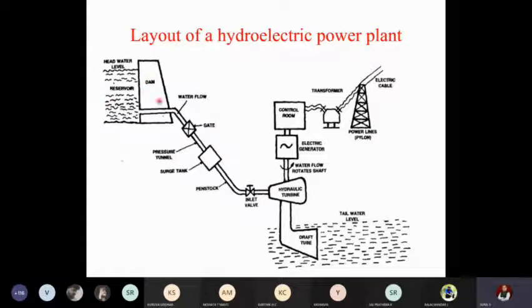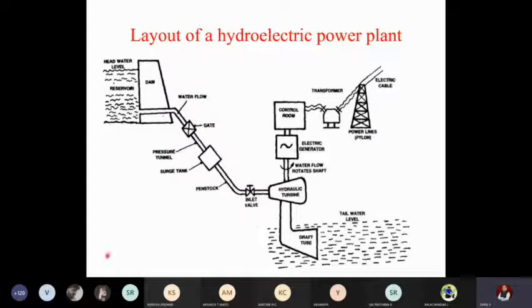Across a flowing stream of water, an obstruction is built, which is called a dam. The water gets collected here like a reservoir. With respect to the ground level, it has some potential head, that is, potential energy. As I told you in a simple example, when you store a 1,000-liter water tank on the first floor, it has some head, roughly 78 meters of potential energy. When you switch on the tap, the water comes out with high kinetic energy, and that is because of the elevation it has.